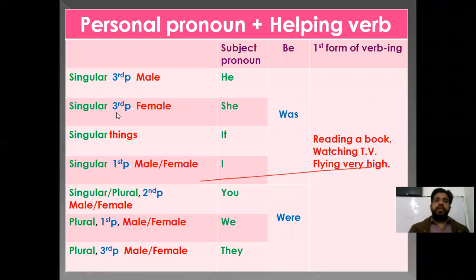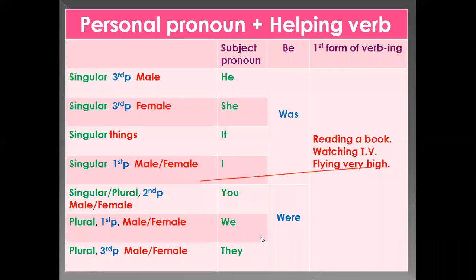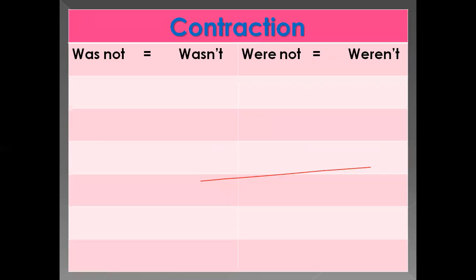Where to use was, where to use were? With the singular name, he, she, it, you will use was. With I, you, we, they, and plural names, you will use were. Like, he was reading a book, she was reading a book, it was flying high, I was reading a book. You were reading a book, they were reading a book, we were reading a book, and Ali and Ahmad were reading a book. So with the singular name, he, she, it, you will use was. With you, we, they, and plural names, you will use were. Is it clear? Was not short form is wasn't.